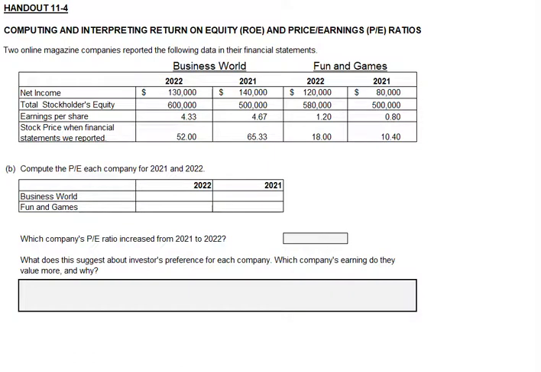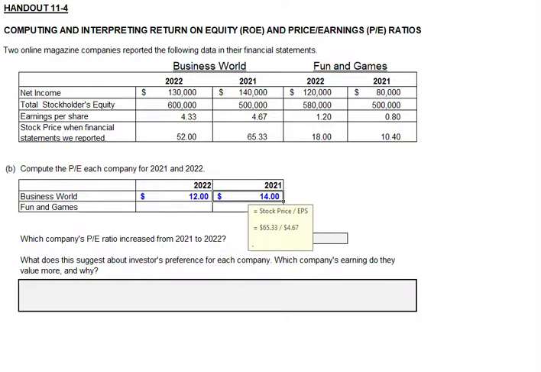Next, we're asked to calculate the PE, or price earnings ratio, for each company for 2021 and 2022. For Business World, its PE ratio in 2022 is its $52 stock price divided by its $4.33 earnings per share. So it's $12.